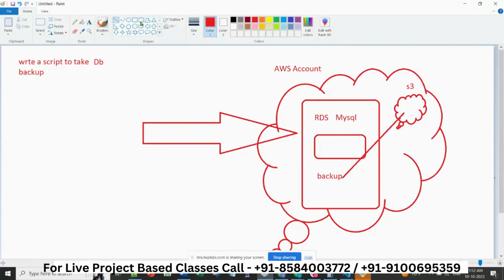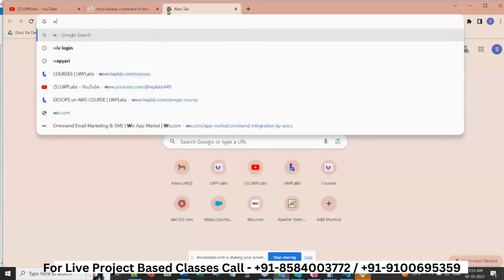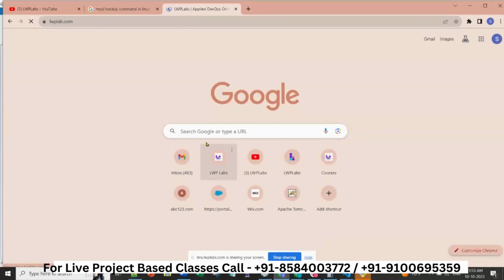So that developers can go and download the database if they want from this. So this S3 is a common location where you are giving access to the developers also, or you are just keeping the backup. Why are you keeping the backup? Because these developers are changing the website, right? Maybe this website, like our website. Let's go to our website. These developers are changing the website.